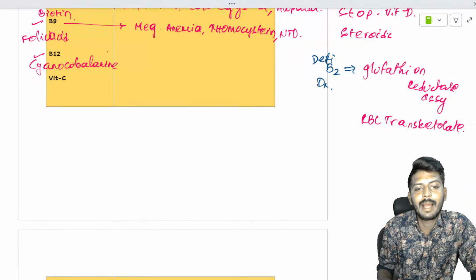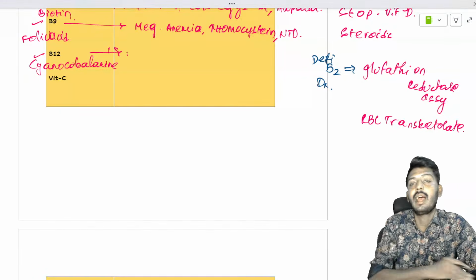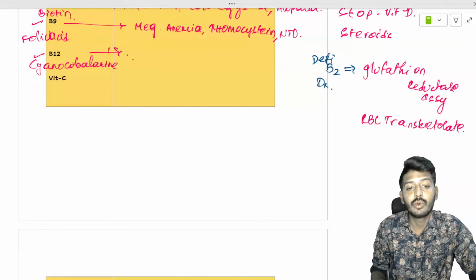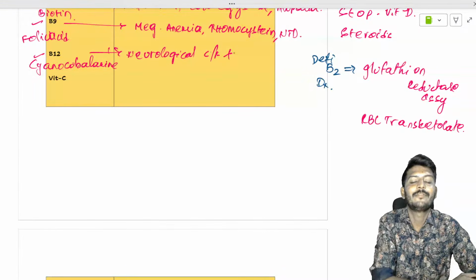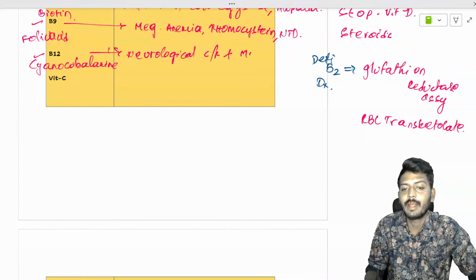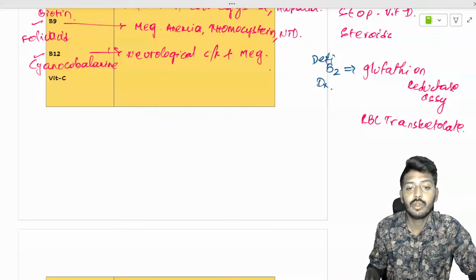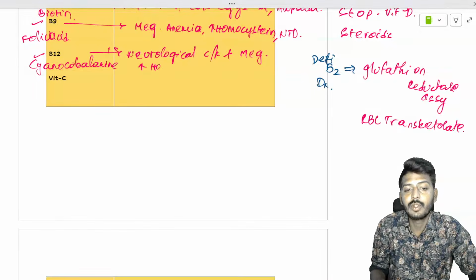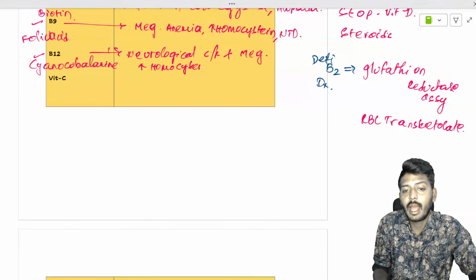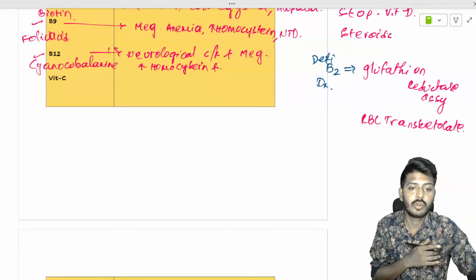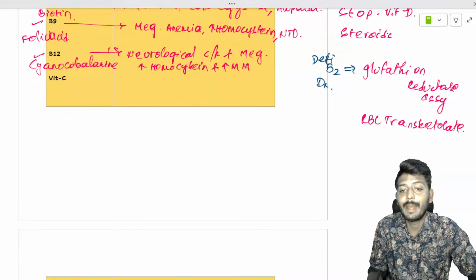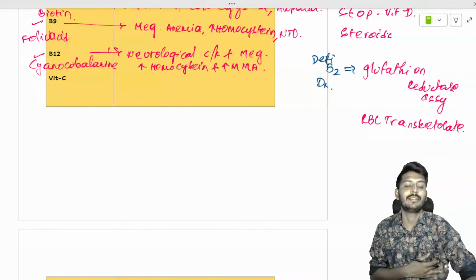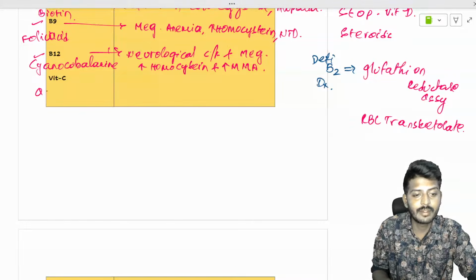It is responsible for myelin synthesis, and the deficiency leads to neurological clinical features, and also megaloblastic anemia, and also there will be increased levels of homocysteine, and also increased levels of methylmalonic acid.